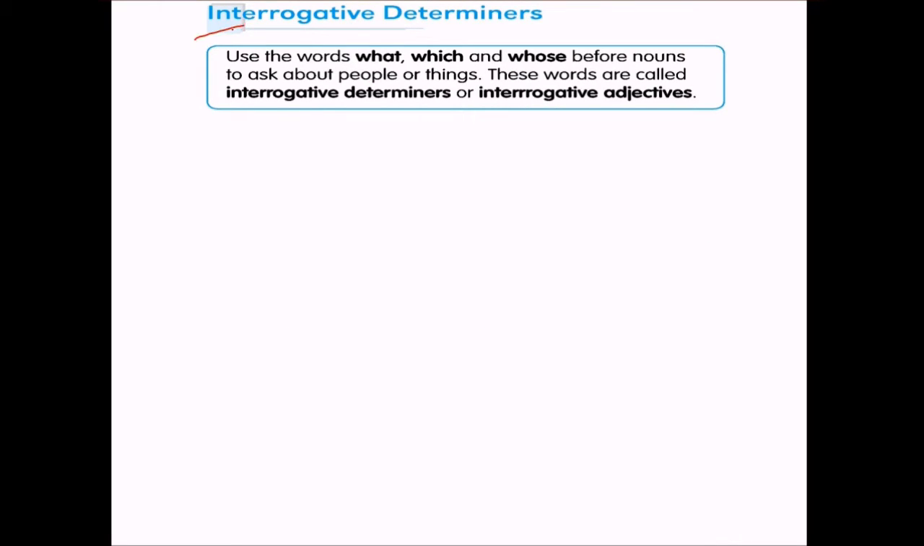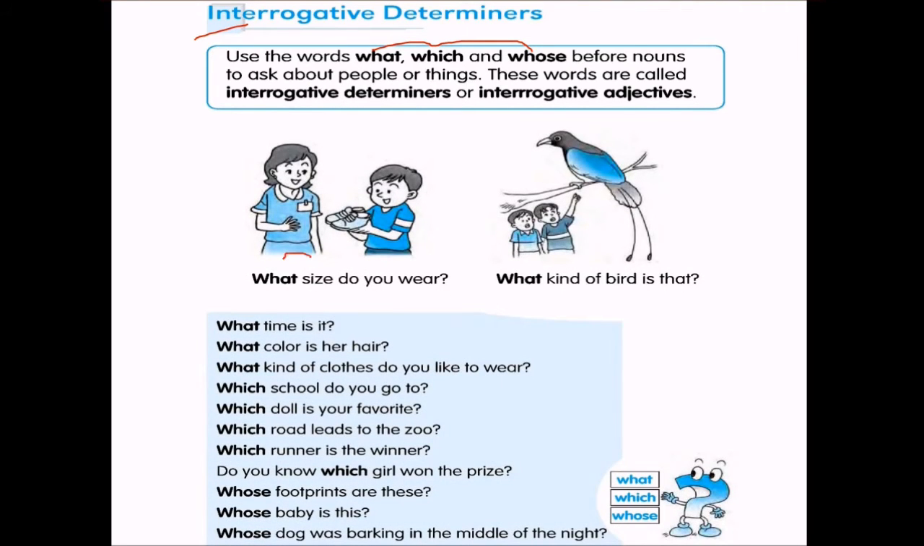Now, interrogative determiners. Use the words what, which, whose before nouns to ask about people or things. So these words are called interrogative determiners or interrogative adjectives. What size do you wear? What kind of bird is that? What time is it? What color is her hair? What kind of clothes do you like to wear?